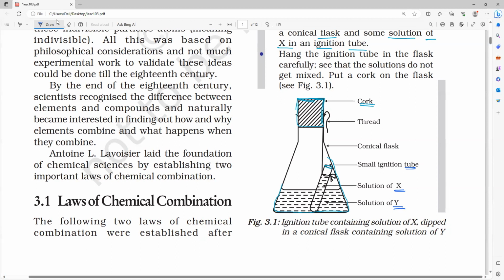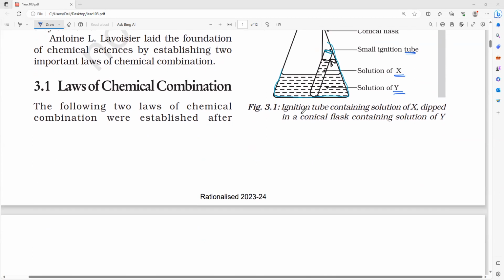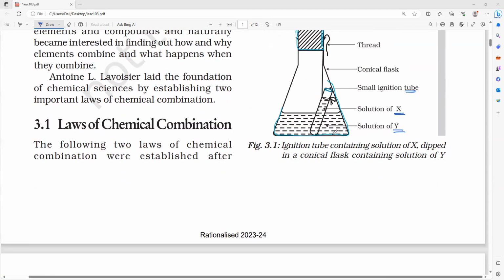And you have to place this conical flask on the electric balance and measure the weight.